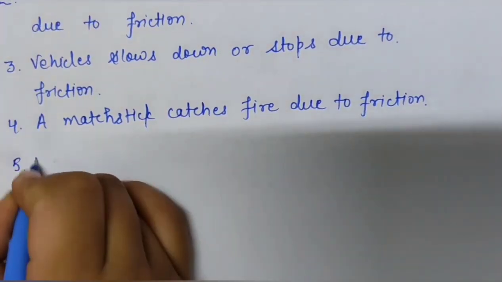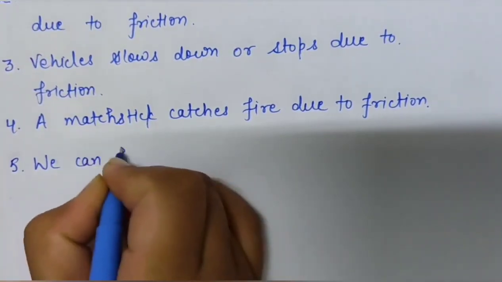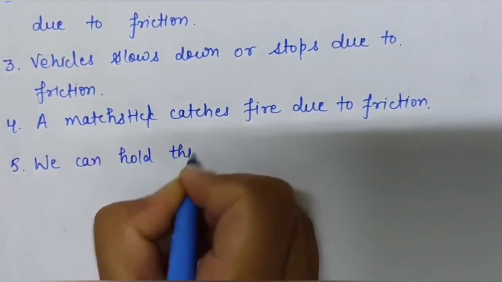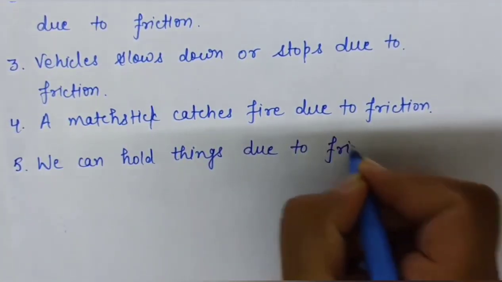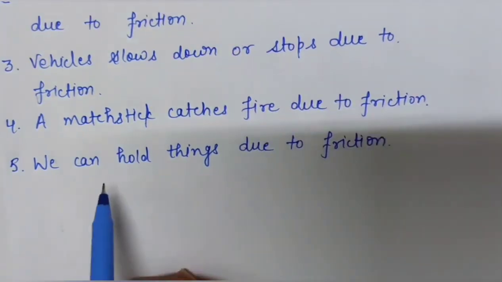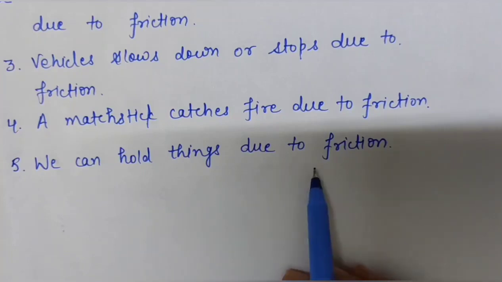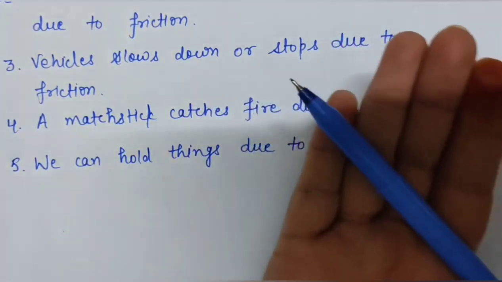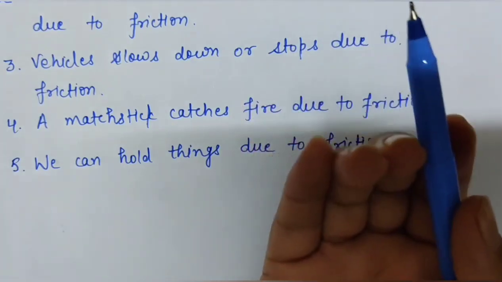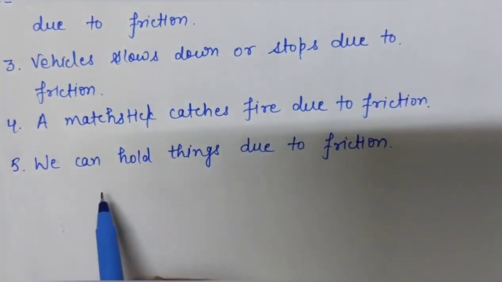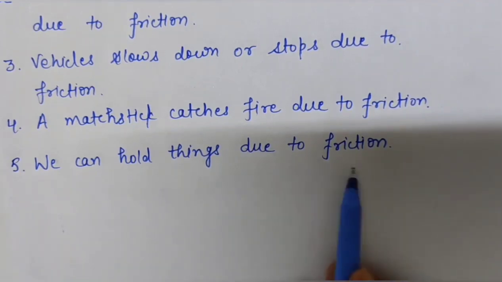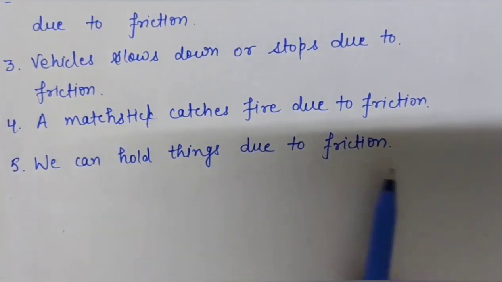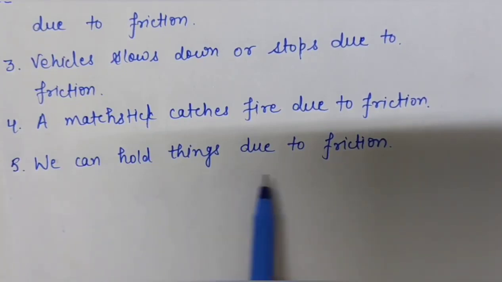Next advantage is we can hold things due to friction. Means we can hold all the things only because of friction. Like look here, I am holding this pen. I can hold this pen only because of friction. Means you can hold any object. For example, you can hold your notebook, your pen or any other thing only because of friction. So this is also an advantage that by the friction we can hold all the things.